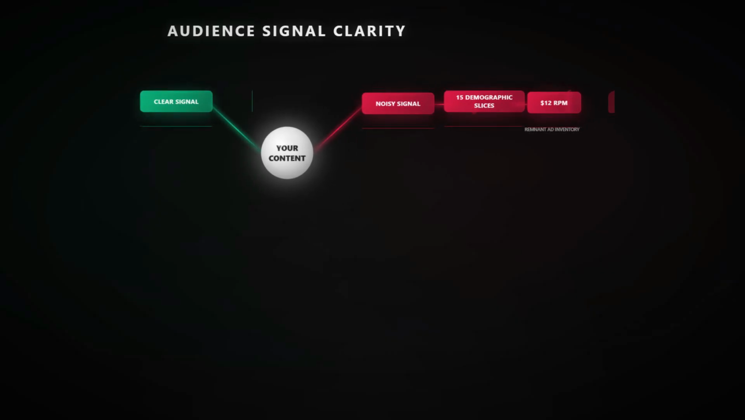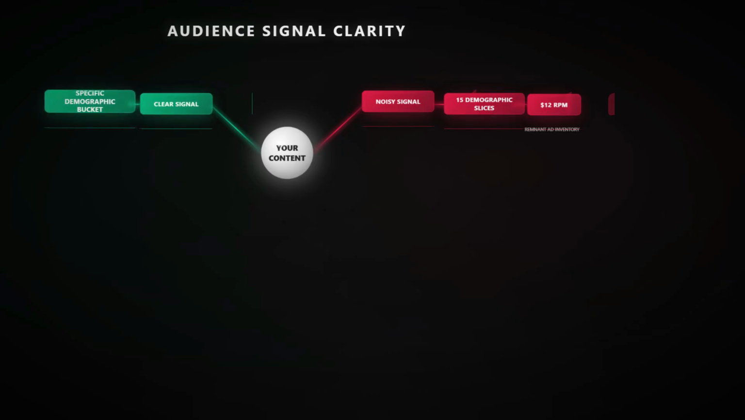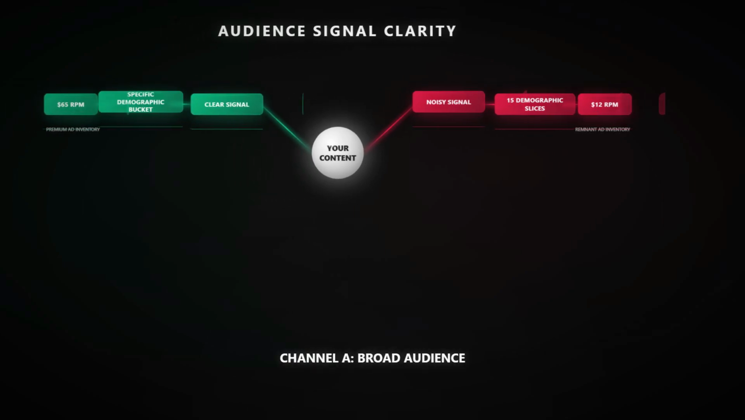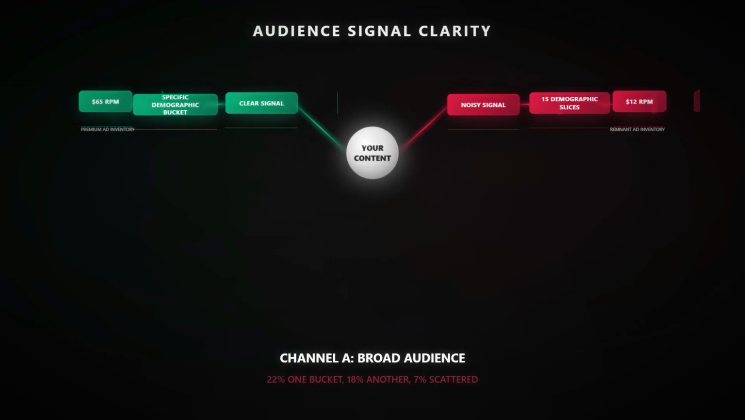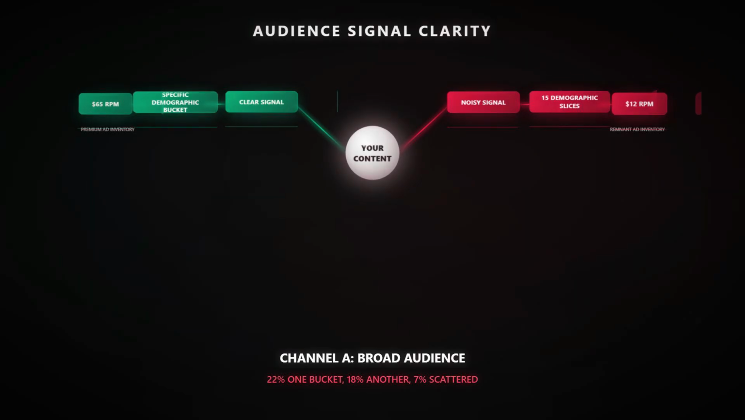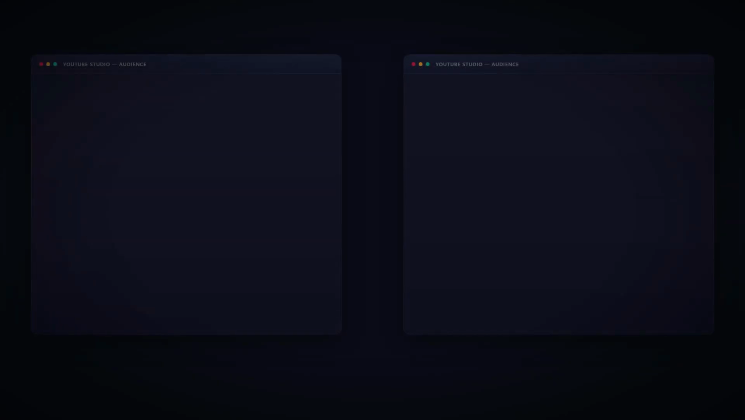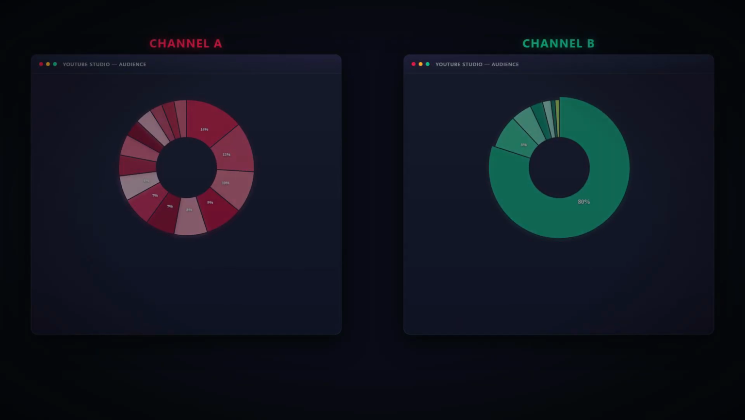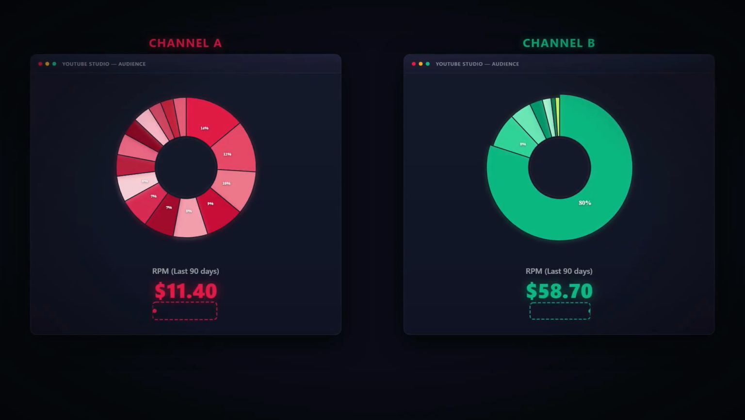Here is what it costs you. Channel A covers AI tools for productivity. Broad demographics reveal a scattered pie chart of 15 slices, 22% here, 18% there, 7% across 6 more. YouTube's ad algorithm sees chaos. Without an audience signal, YouTube can't sell it to premium advertisers. So it enters the ad pool, RPM $11.40.